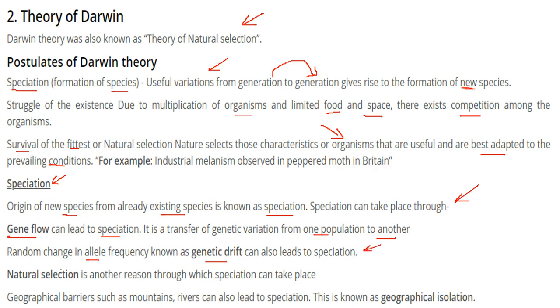Then natural selection is also a reason through which speciation can take place. Geography is also involved, like mountains, rivers and the sea. Geographical barriers like these can also lead to speciation, and this is known as geographical isolation.